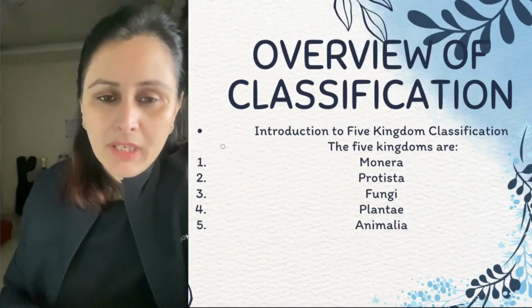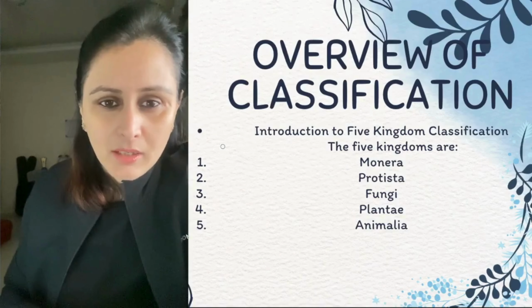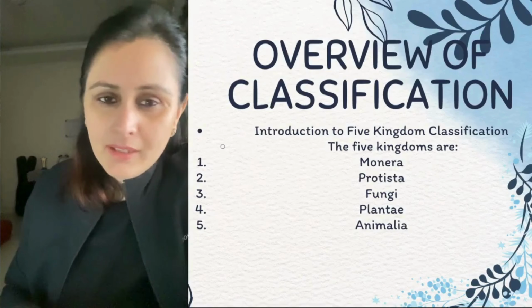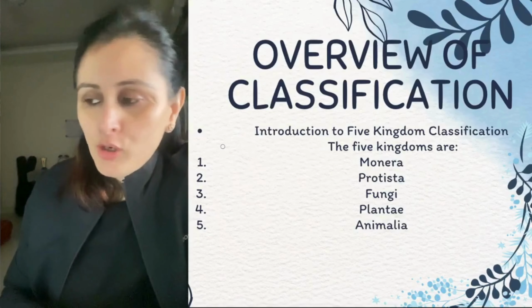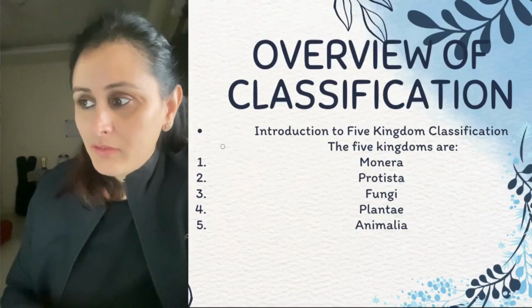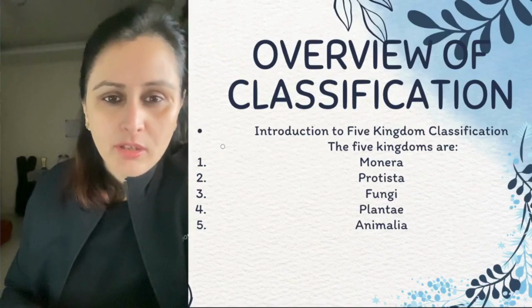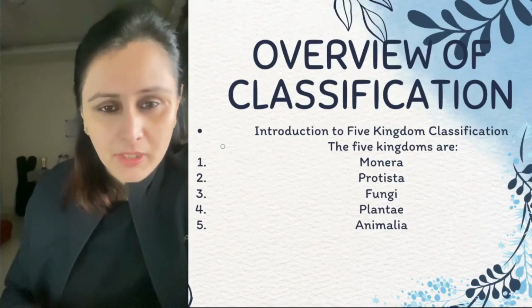In this chapter, we'll be covering the first 3 because they can be covered together. The rest of the 2 we'll be covering individually in the upcoming chapters. So let's get started with this 5 kingdom classification. The first is Monera. Next are Protista, Fungi, Plantae and Animalia.